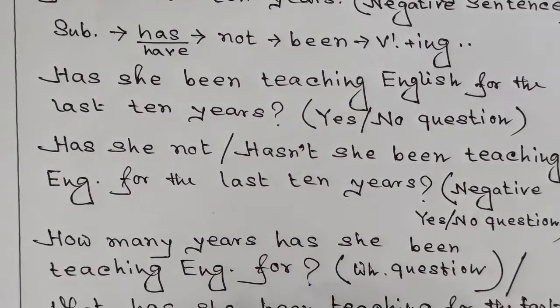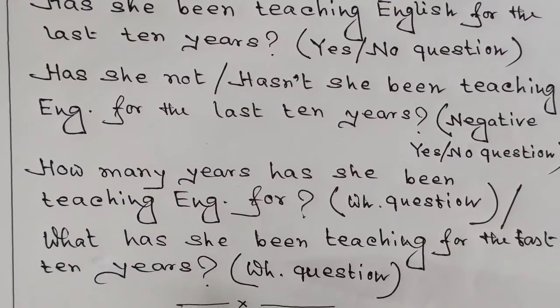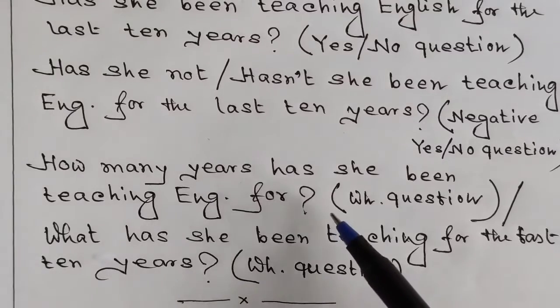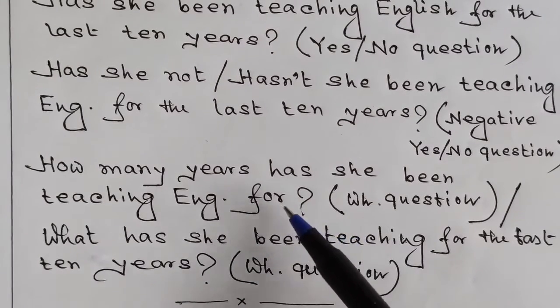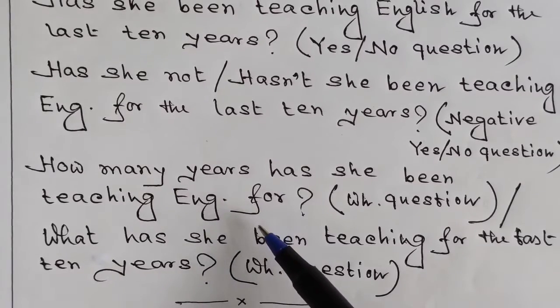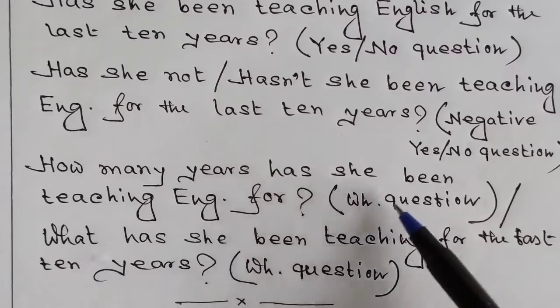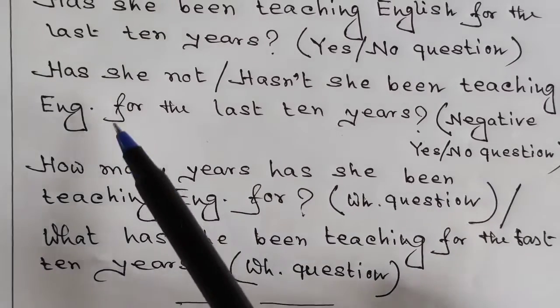Well, the next question with a WH word. How many years has she been teaching English for? Remember, the for should be there. The preposition should not be left out. Okay, I'm not talking about that right now. How many years has she been teaching English?